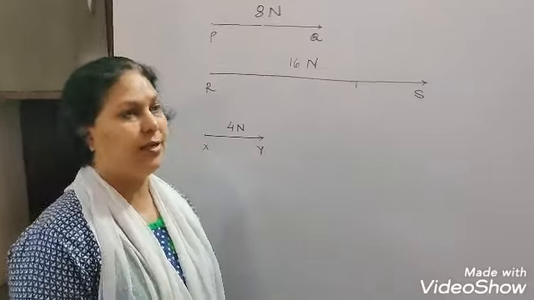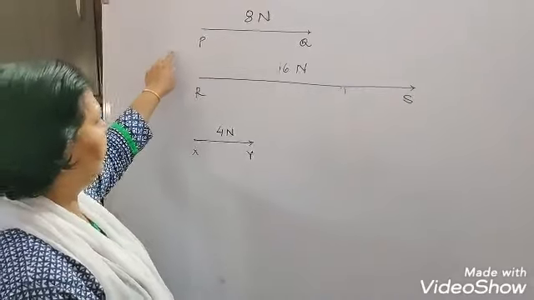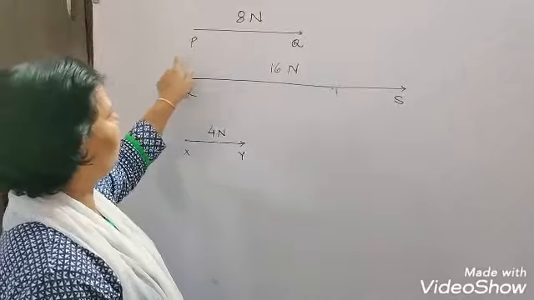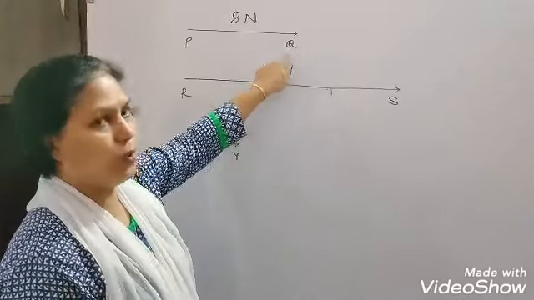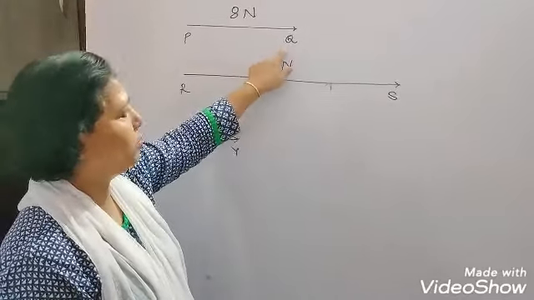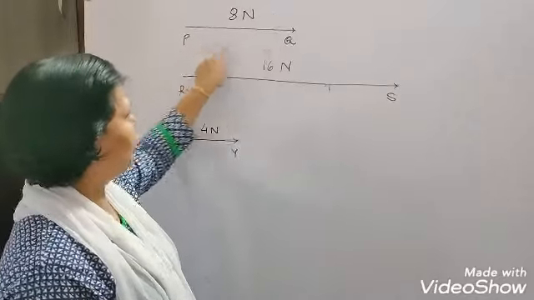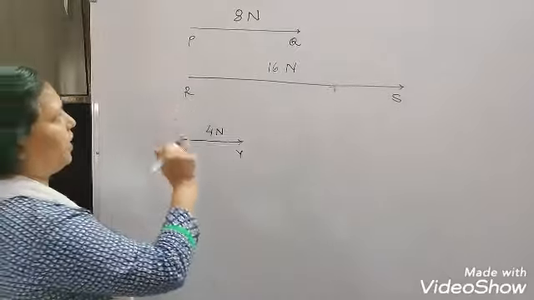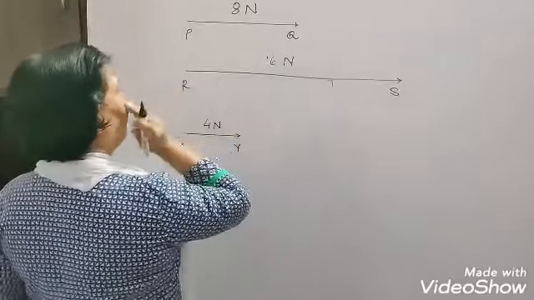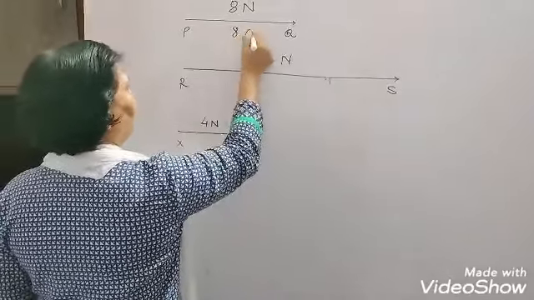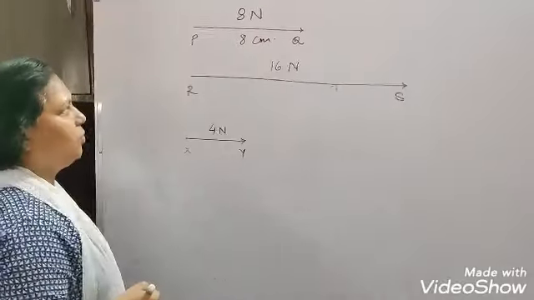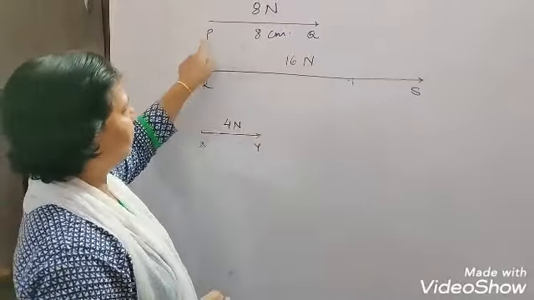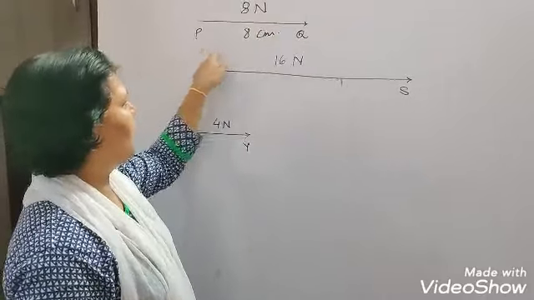Now if I represent an 8 Newton force with this PQ, the length of the line you can observe here is from P to Q. Suppose the length of the line is 8 centimeters. So the 8 Newton force is represented with this PQ.